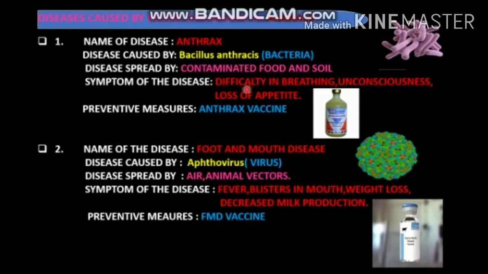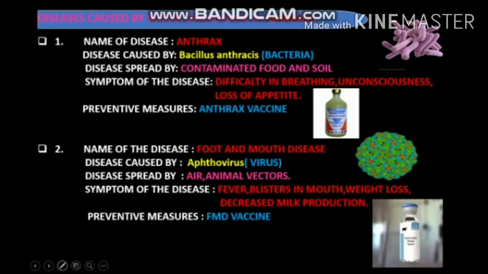Then the symptoms of the disease are difficulty in breathing, unconsciousness and loss of appetite. The preventive measure for the disease is to give the anthrax vaccine to animals as well as human beings who are handling the animals.